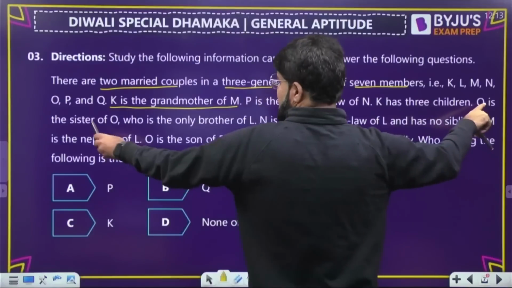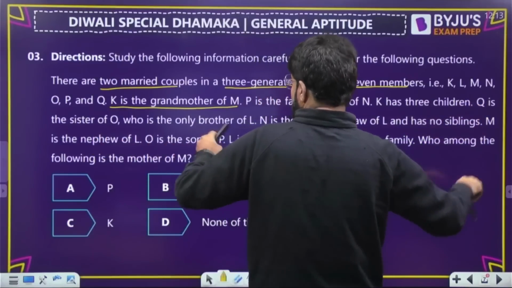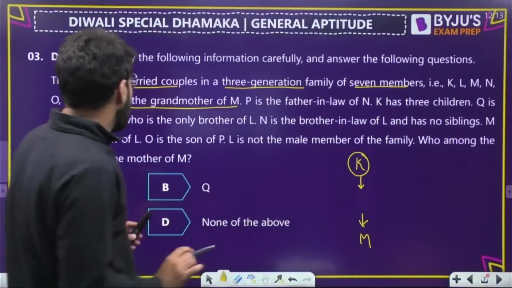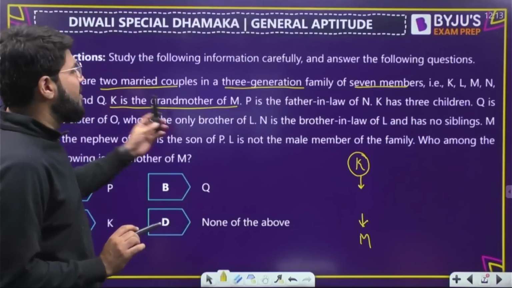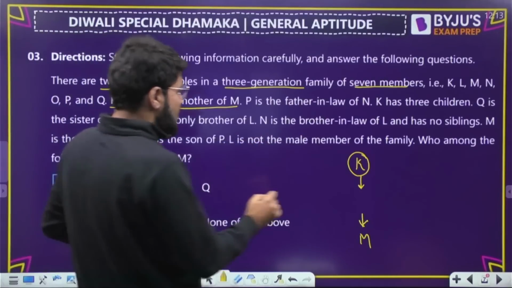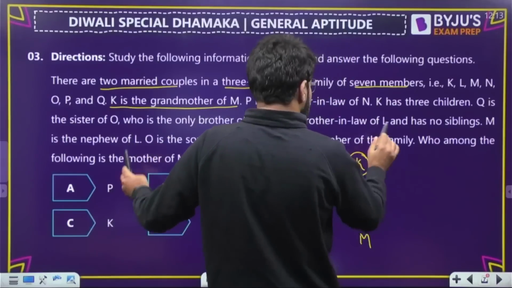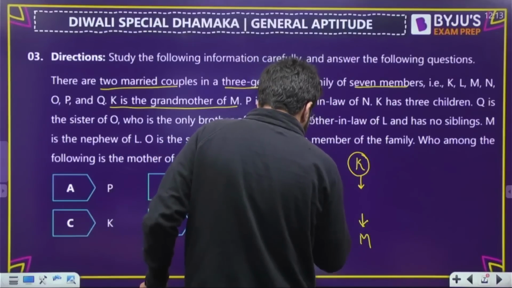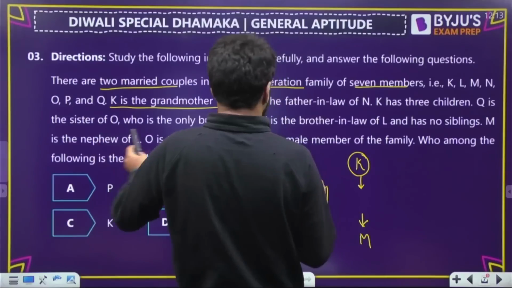Achha, so these relations are coming now. Q is the sister of O, who is the only brother of L. Who is the only brother of L? So Q, O, L, they will definitely come here. And N is the brother-in-law of L. Achha, so N is the brother-in-law of L.